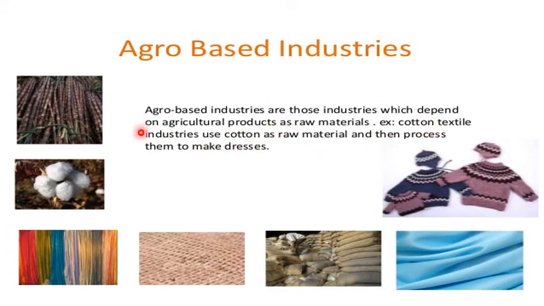Now the cotton textile industries will make cloth, but they will use cotton as a raw material, and cotton is obtained from plants. They use the cotton as raw material and process it to make dresses. This is the form of clothes we wear, but they go through a number of changes in industries, made from raw materials such as cotton, silk, and so on.